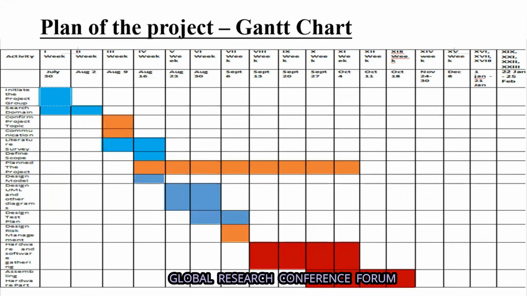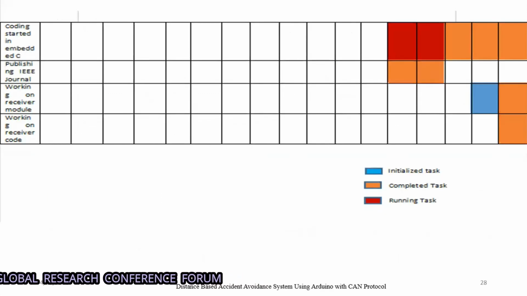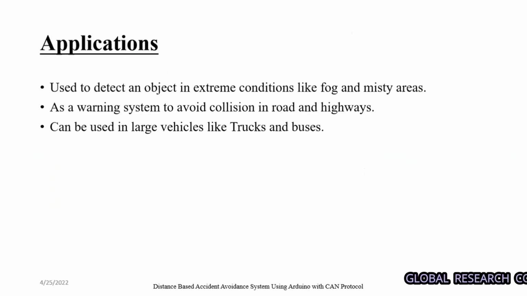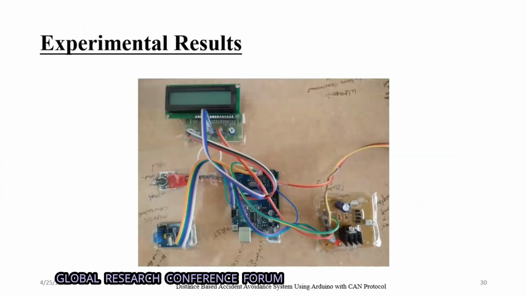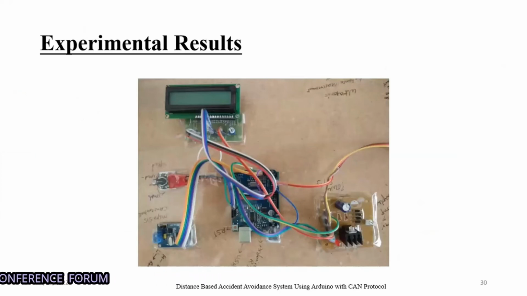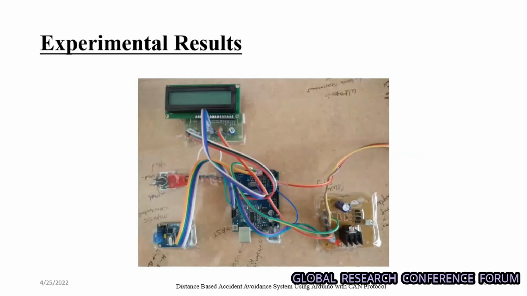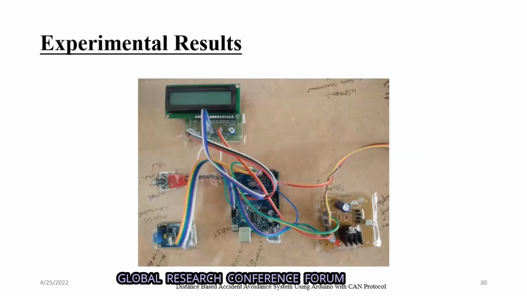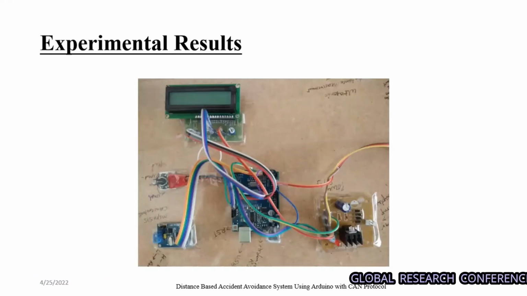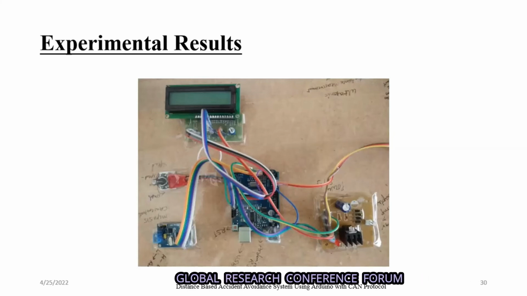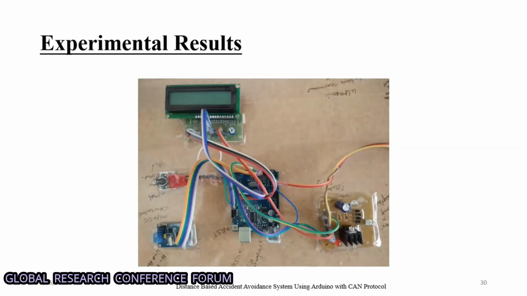Okay, so this is a Gantt chart. Next. Okay, so this is an experimental result, what we actually did. So this is the transmitter module. Here you can see one speed sensor, one ultrasonic sensor, one display module, one power supply, and one CAN board of the transmitter module. Next.